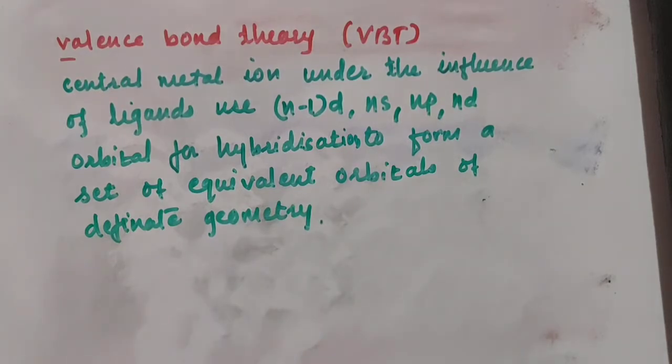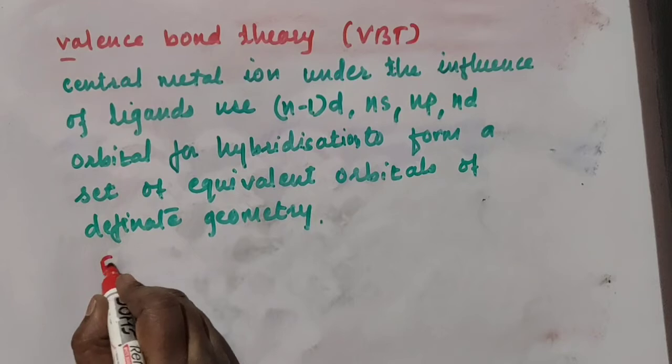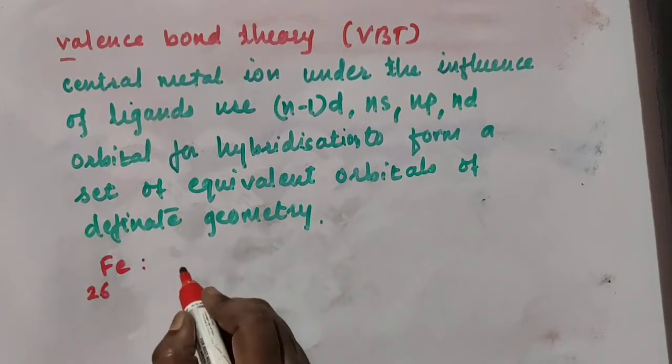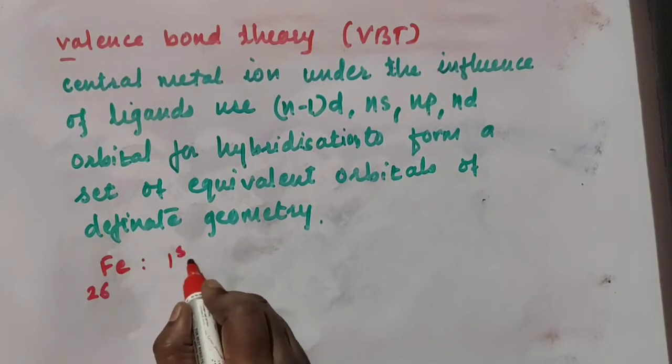What is n? n is the principal quantum number. For example, we'll take one example of Fe. For Fe, the atomic number is 26, and hence the electronic configuration is 1s2.